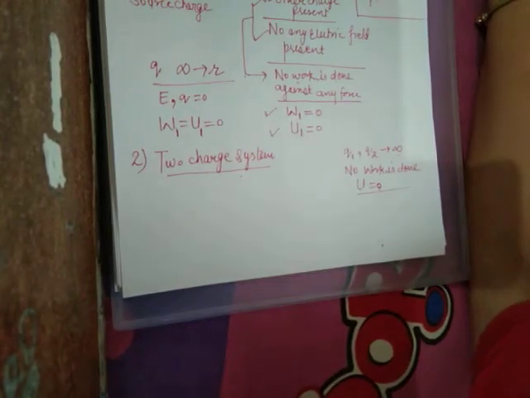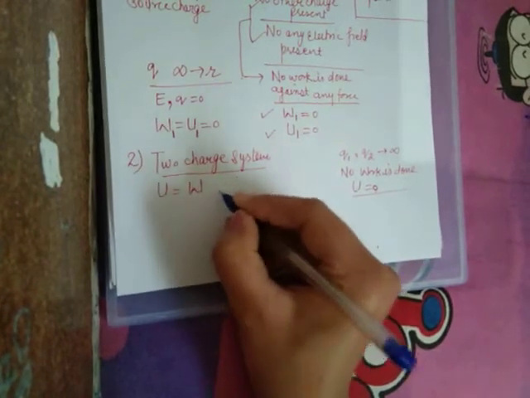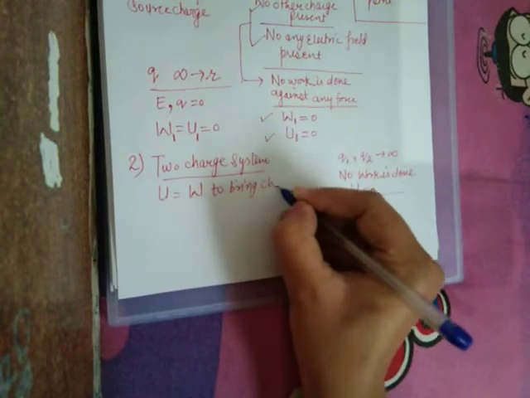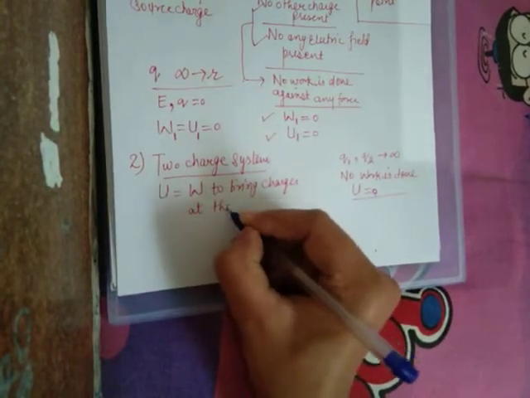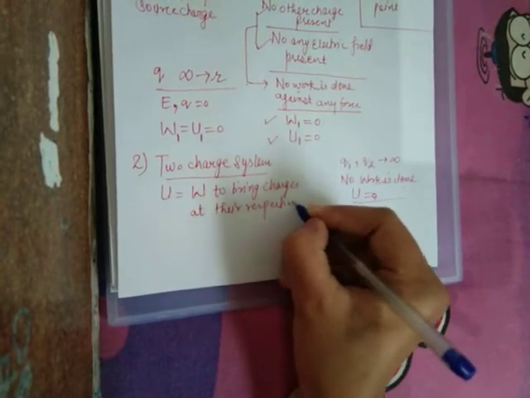Okay. Now what is potential energy? It is the amount of work done to bring charges at their respective position.